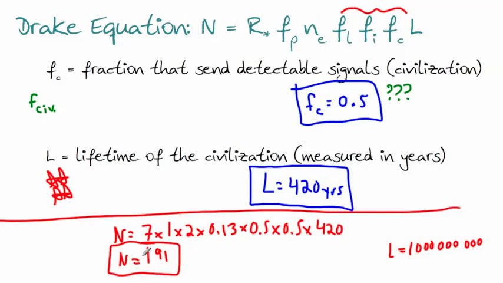But you can try different things with what you think. What if you estimated a different value for one of these? Try it out yourselves and see what you get. See if we're really optimistic or not. But at least what it does is tell us what we need to find out. And we can find out a lot about ourselves by thinking about this equation.